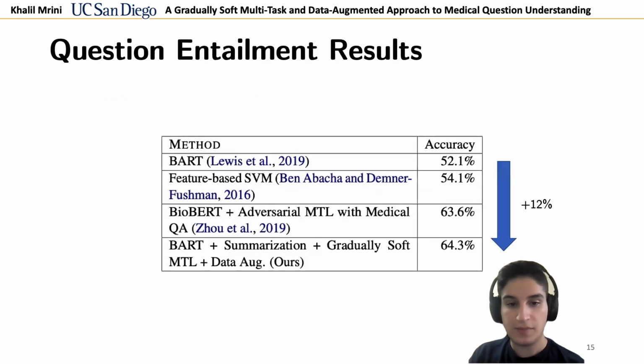So our question entailment results show a 12% increase compared to the BART single task training baseline, and it exceeds a baseline using BioBERT and adversarial MTL with medical QA.